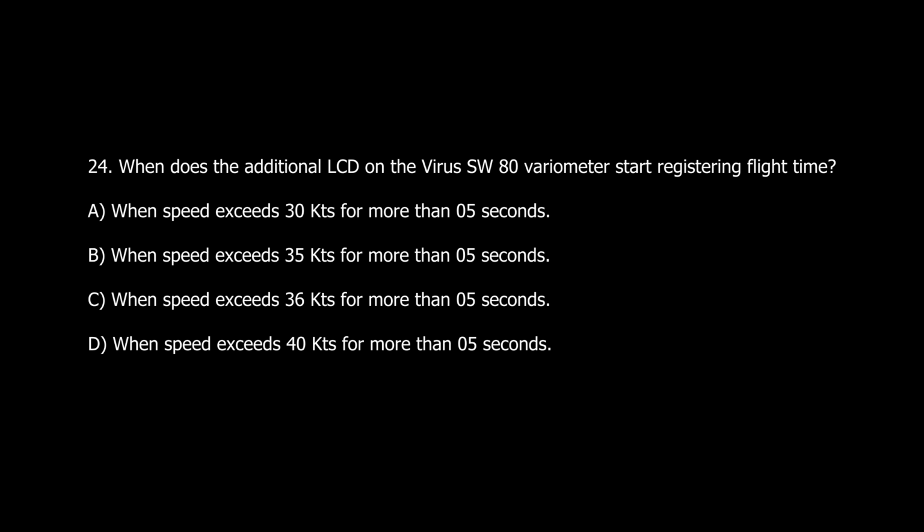A. When speed exceeds 30 knots for more than 0.5 seconds. B. When speed exceeds 35 knots for more than 0.5 seconds. C. When speed exceeds 36 knots for more than 0.5 seconds. D. When speed exceeds 40 knots for more than 0.5 seconds.